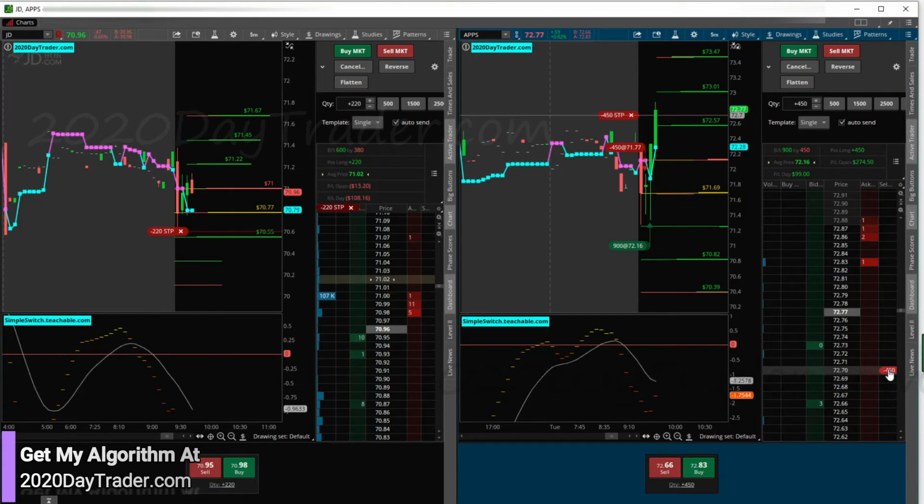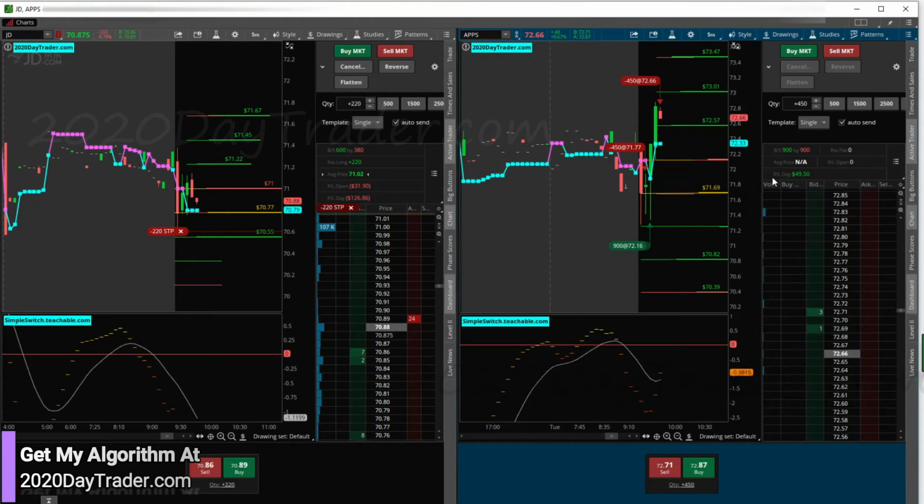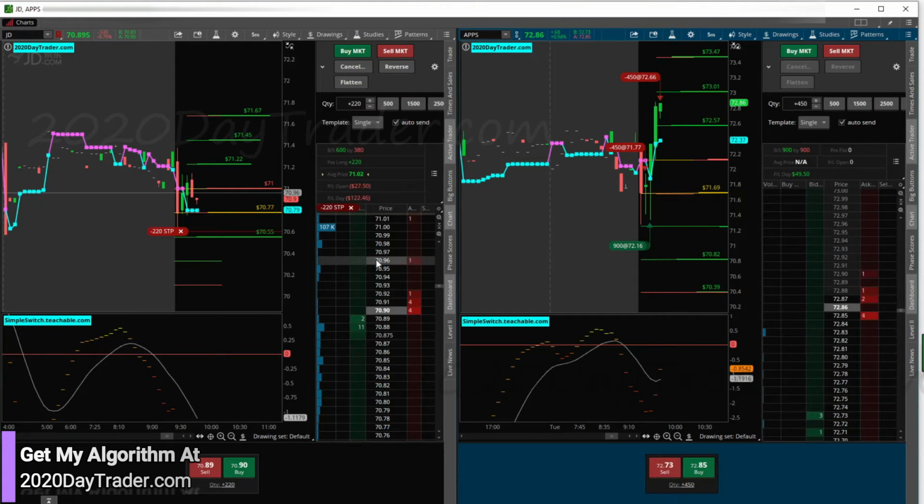I might have to flatten this and just take the trade off the table with the profit that we have. Meanwhile, JD's failing us. QCOM's looking good. All right. So now we're out $49. So that's pretty good for APPS. Instead of a red trade, we got a green trade out of it. See what JD ends up doing.